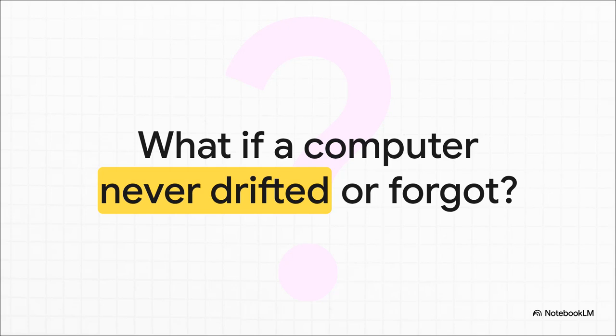What if a computer never drifted, never guessed, and, unlike my personal laptop, absolutely never forgot? What if we could actually just strip away all those messy approximations, the thermal decay, the random rounding errors, and build a machine that enforces absolute, unyielding mathematical truth? I know, it sounds a bit like science fiction, right? But today, we're going to look at the very real engineering that makes this a reality.